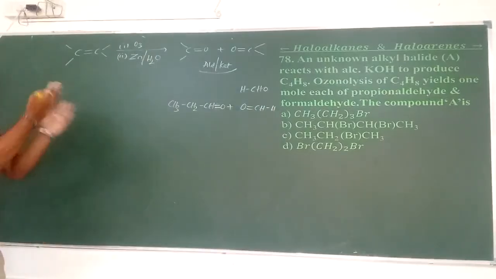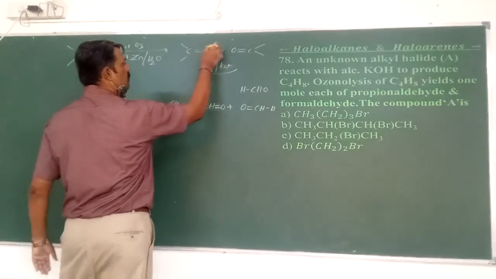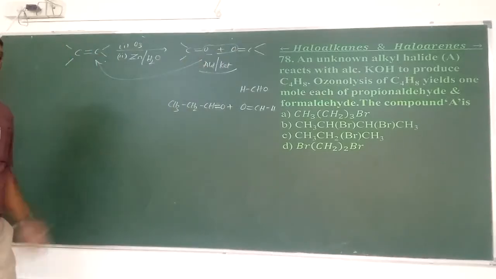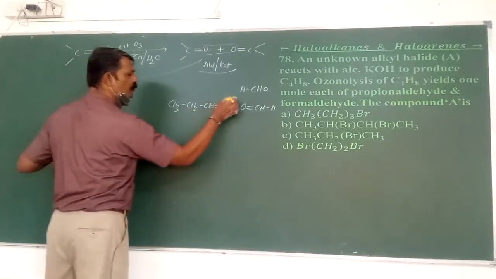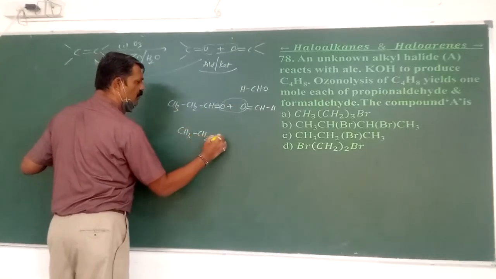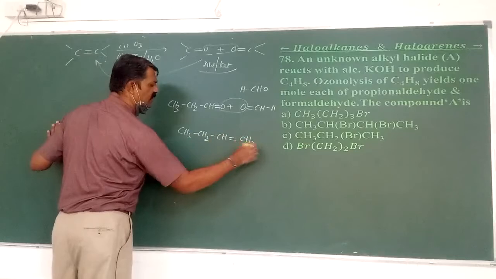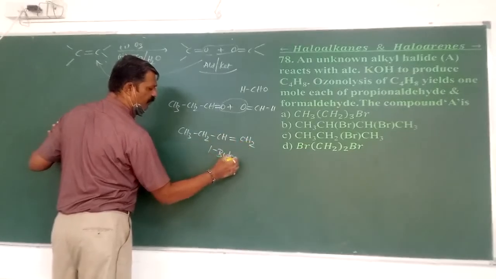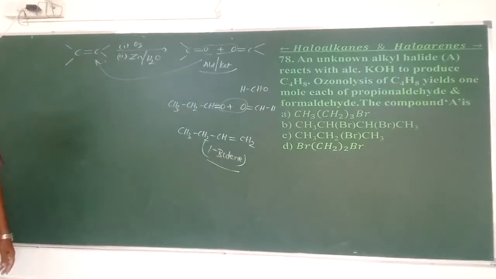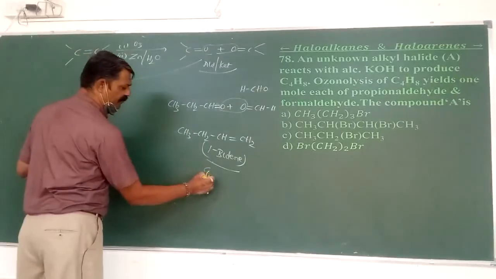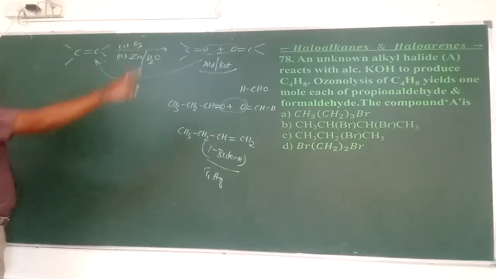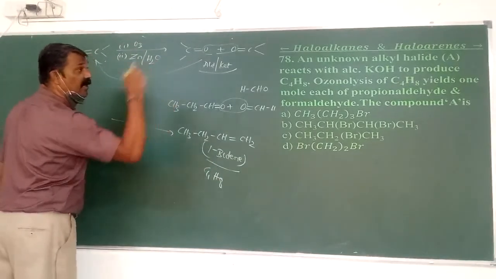Okay? So just merge up this. By the removal of this oxygen, I am getting this product. So similarly here, merge these two. CH3, CH2, CH double bond, CH2. This is called 1-butene. What butene is it? 1-butene. This has the formula C4H8. But this is obtained from an alkene. But it has to be obtained from an alkyl halide.